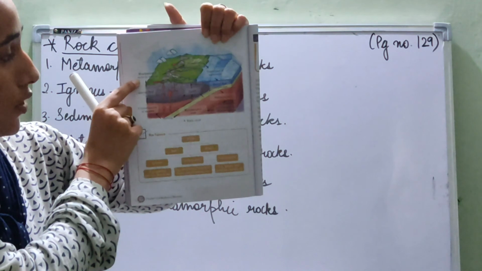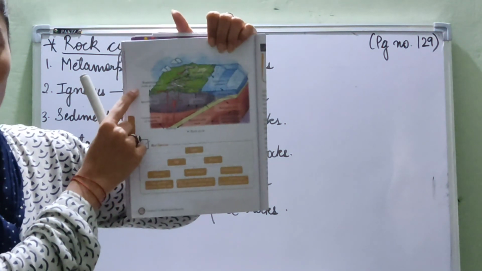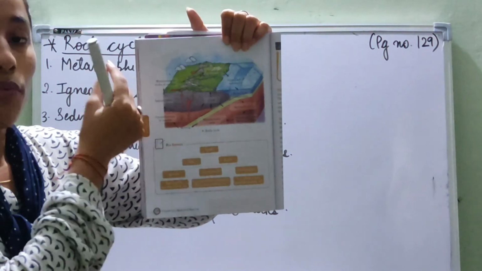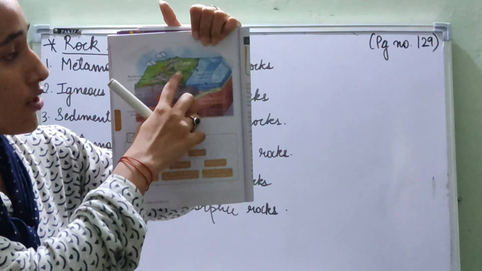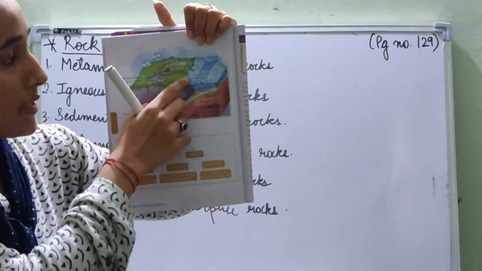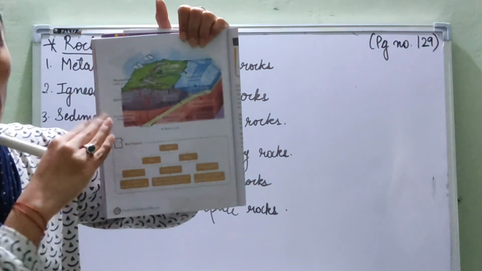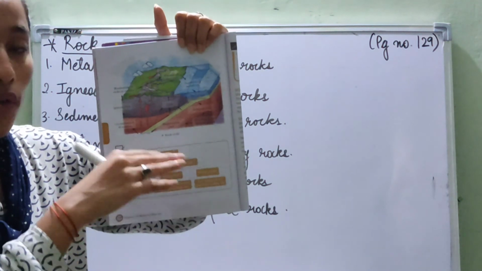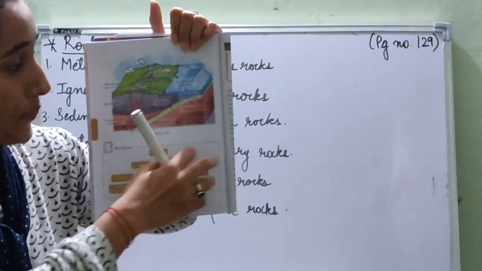Then the weathering of the rocks at the surface. These igneous rocks are prone to weathering, and then they break down into small particles. Then erosion and transportation. They are transported to the seabeds, and then one layer on top of the other of these small tiny particles is cemented. Hence, the sedimentary rocks are formed.